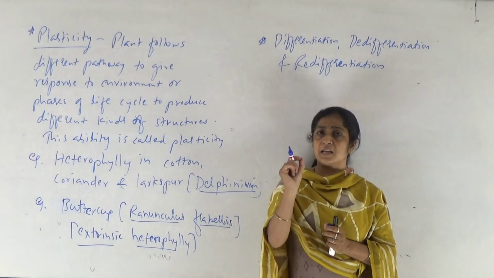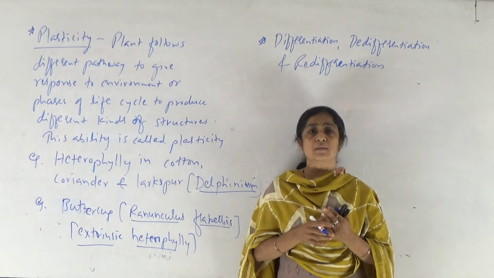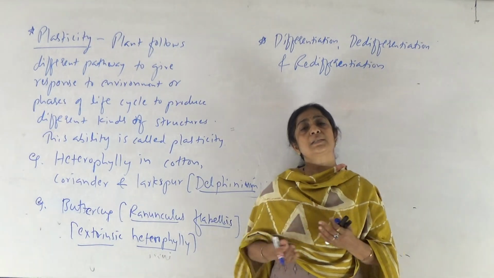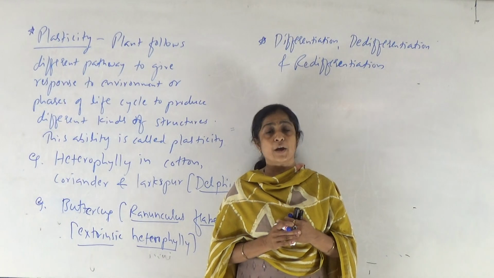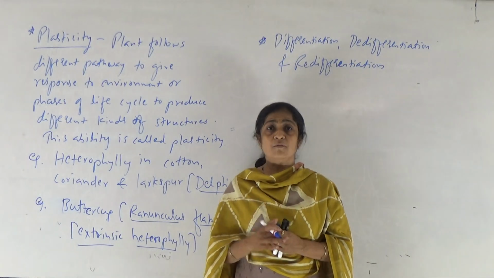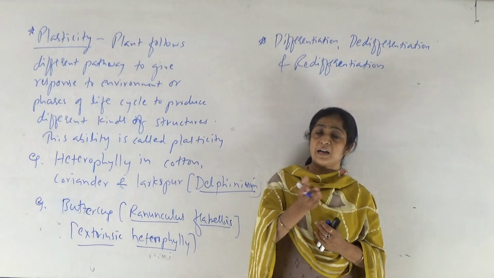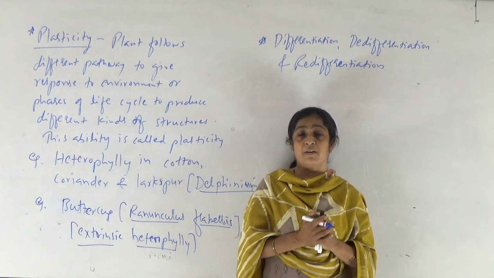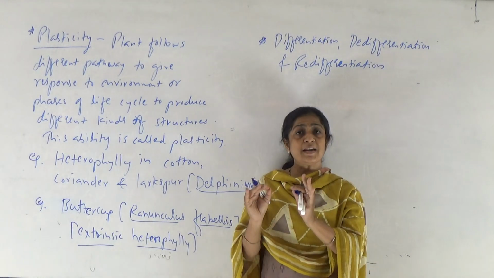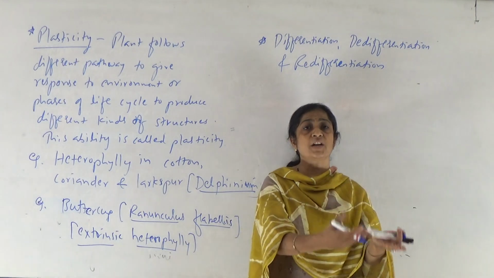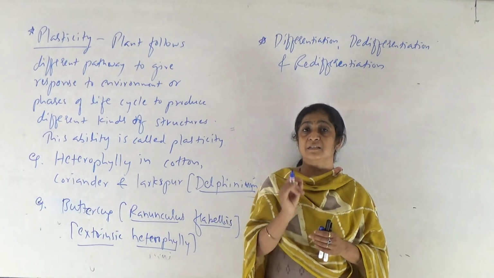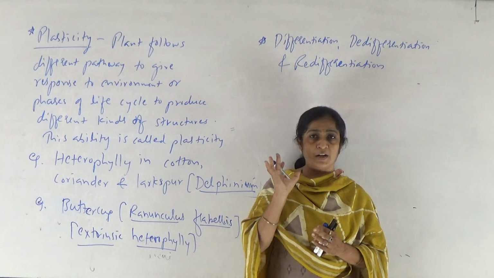When meristematic cells divide and form daughter cells, and when daughter cells lose the ability of cell division and they start elongation and become mature, and after maturation the cells are differentiated to perform a specific function. So when meristematic cells first differentiate and form permanent cells, that is differentiation, normal differentiation.